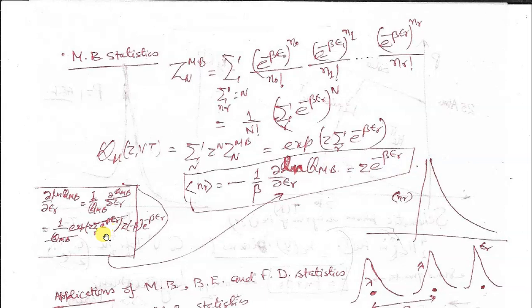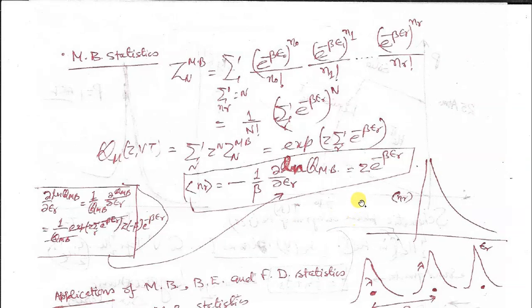After further differentiation, the remaining term is the argument of this exponential term, which has been differentiated to get z. Thereafter this e power minus beta epsilon r is there, then minus beta epsilon r differentiated with respect to epsilon r gives minus beta. So substituting this value here, we have the average occupancy, that is z e power minus beta epsilon r. This is epsilon r, not er, this one.